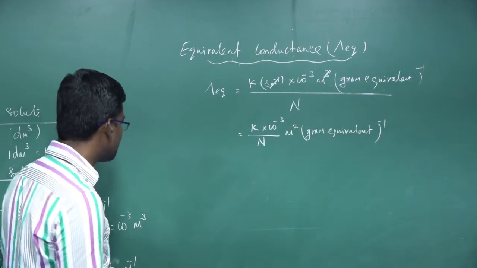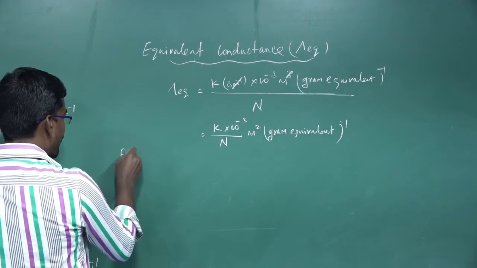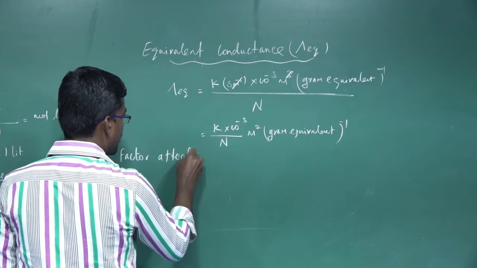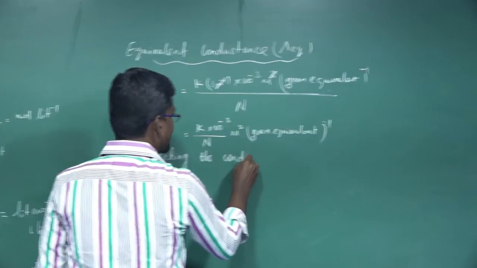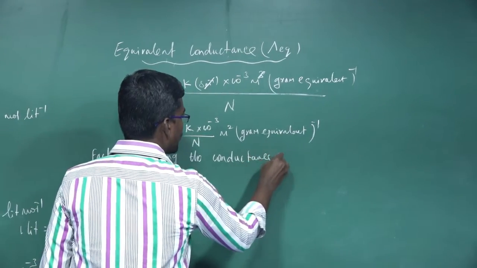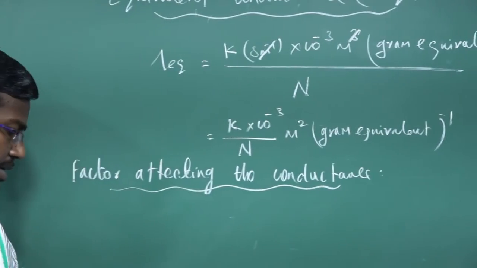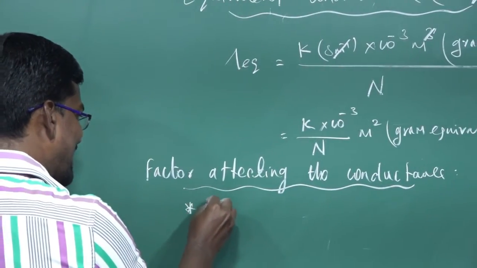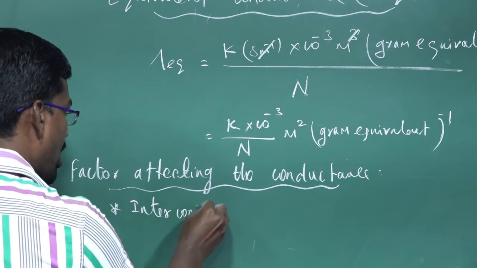Okay, next one, what are the factors affecting the conductance? Nearly 5 types of factors are there. First one, inter-ionic attraction.